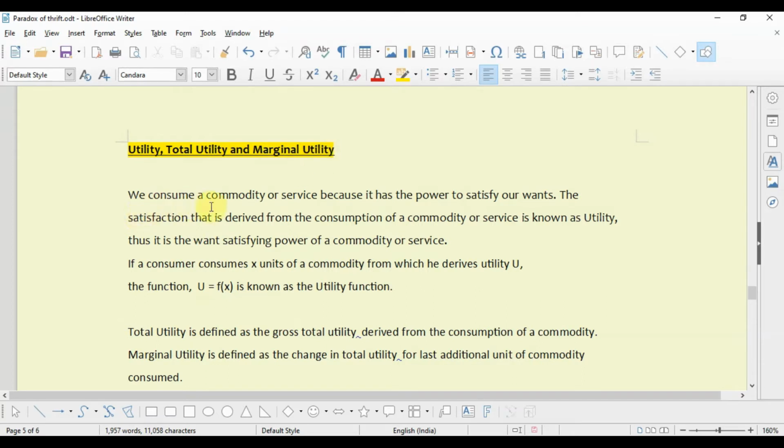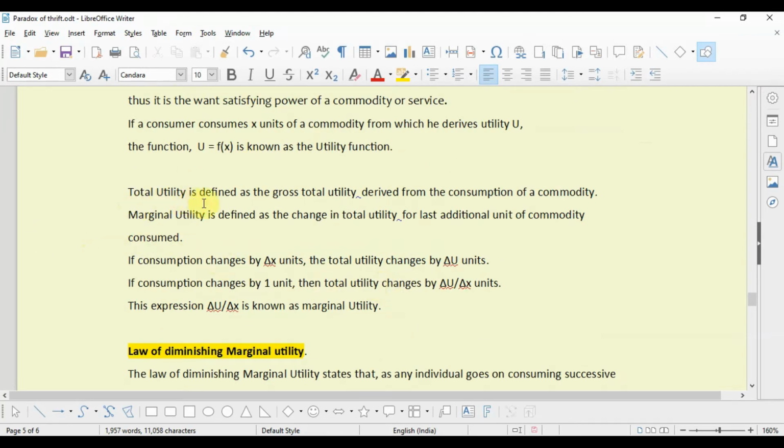Now we consume a commodity or service because it has the power to satisfy our wants. The satisfaction that is derived from the consumption of a commodity or service is known as utility. Thus, utility is the want satisfying power of a commodity or service. Now, if a consumer consumes X units of a commodity from which he derives utility U, the function U equals f of X, or function of X, is known as the utility function.